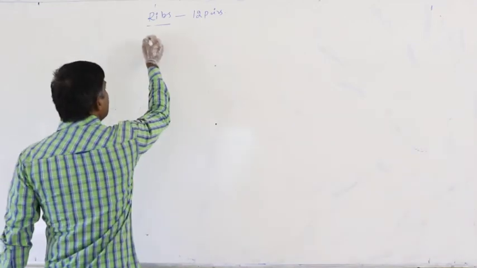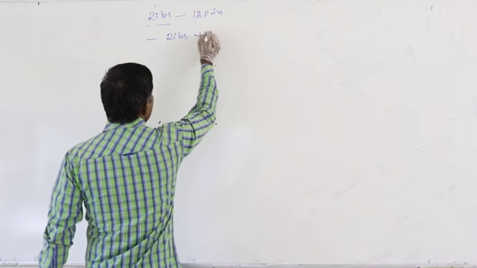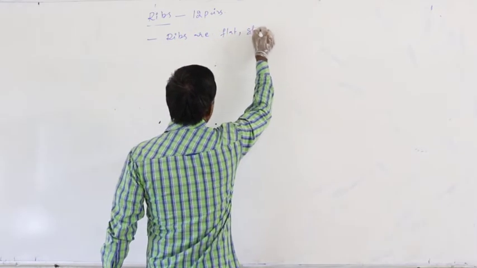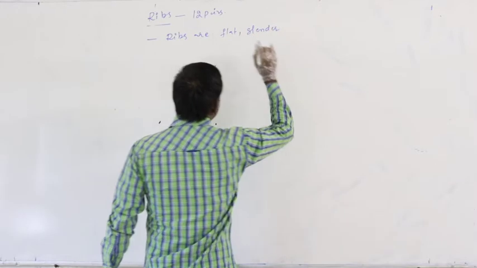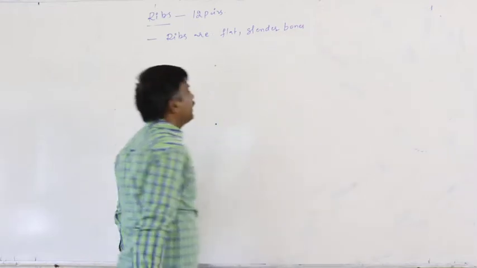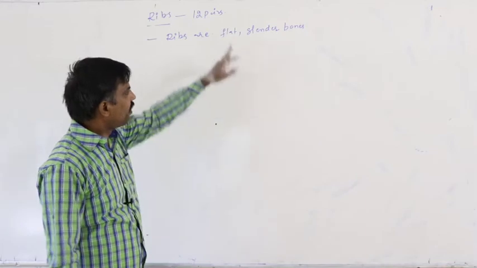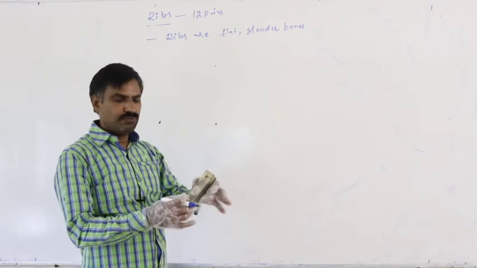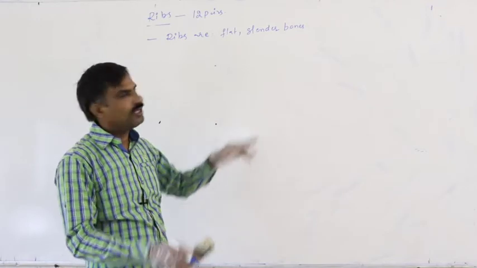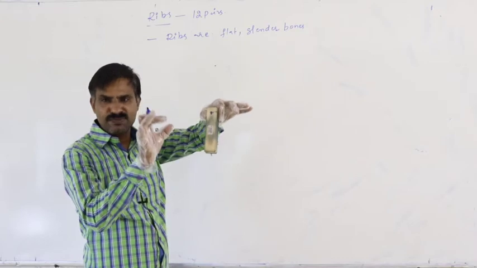Again, these ribs are flat and slender bones. Flat means on both dorsal as well as ventral sides they are smooth.